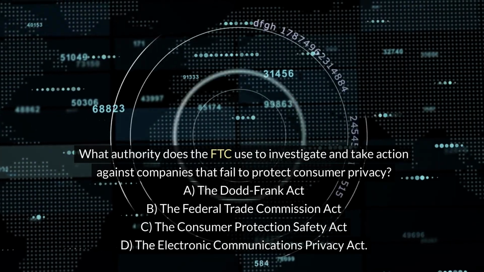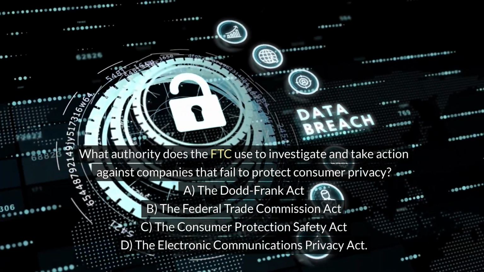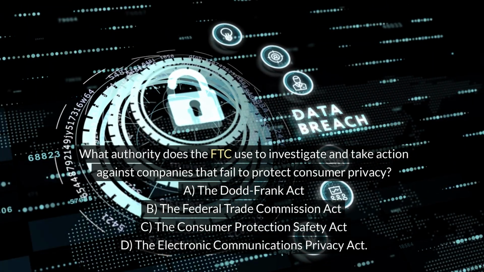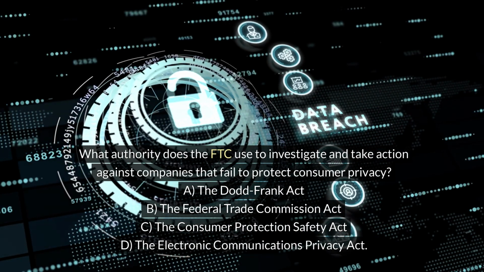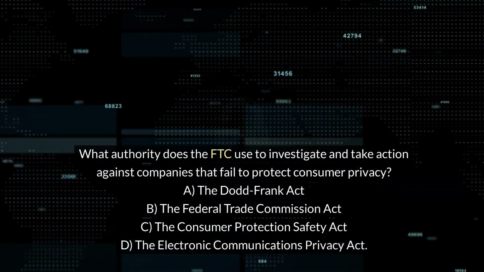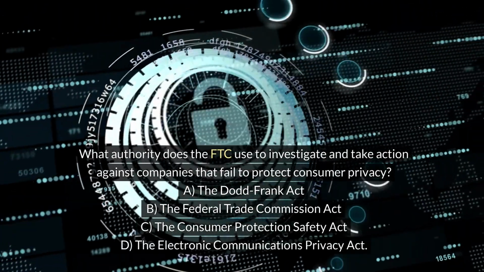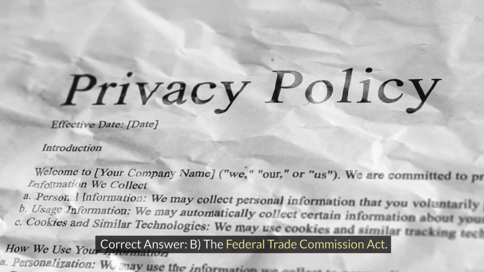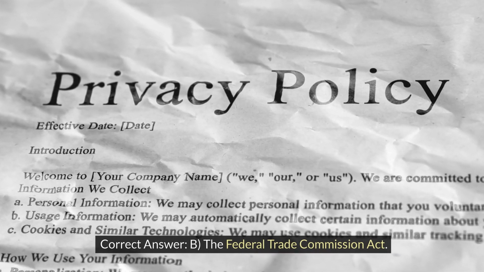What authority does the FTC use to investigate and take action against companies that fail to protect consumer privacy? A. The Dodd-Frank Act. B. The Federal Trade Commission Act. C. The Consumer Protection Safety Act. D. The Electronic Communications Privacy Act. Correct answer: B. The Federal Trade Commission Act.